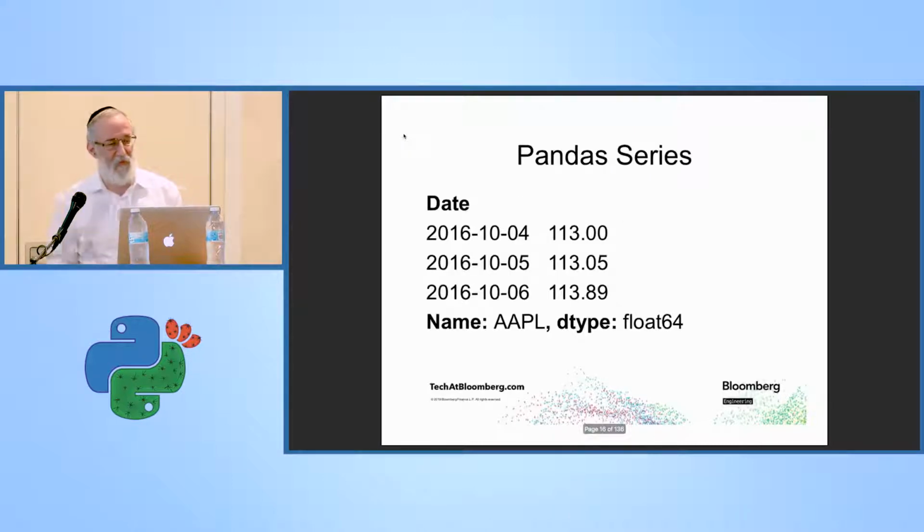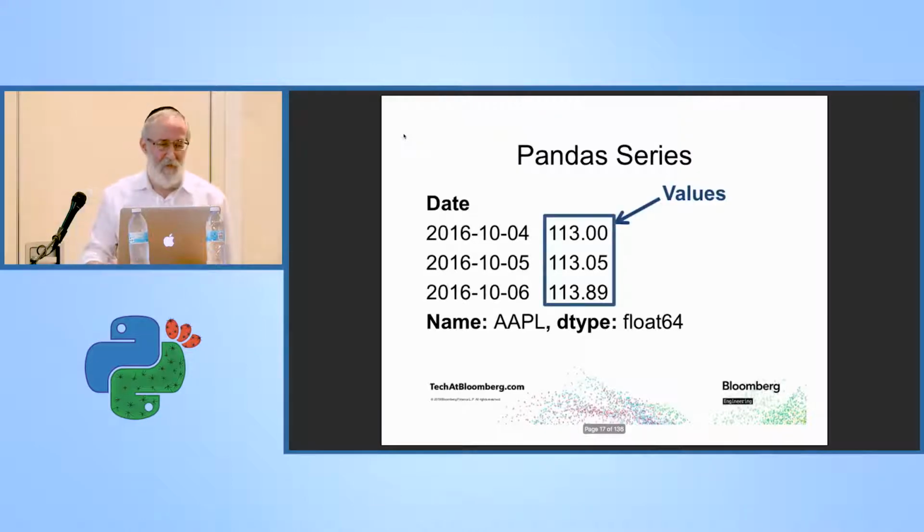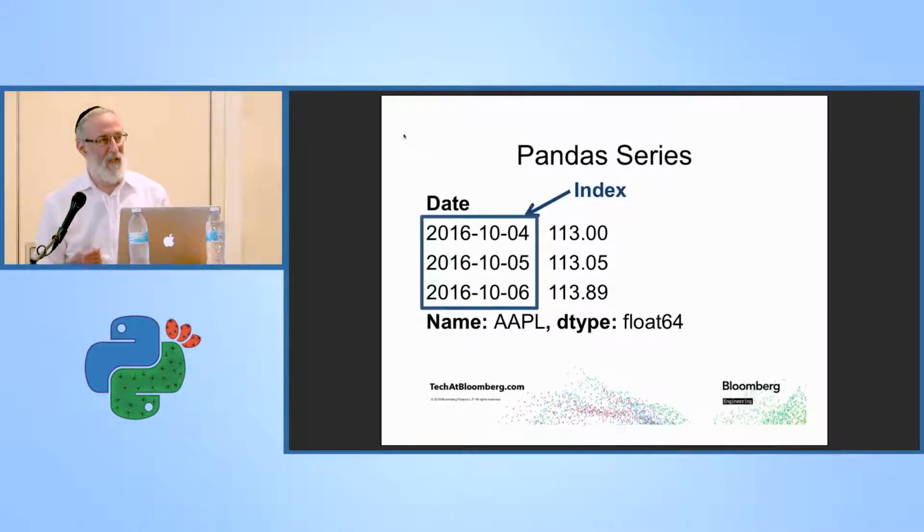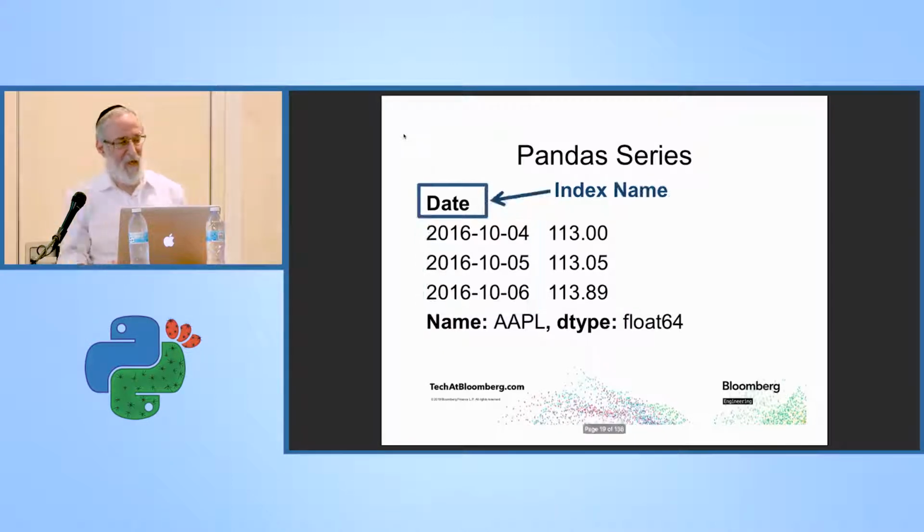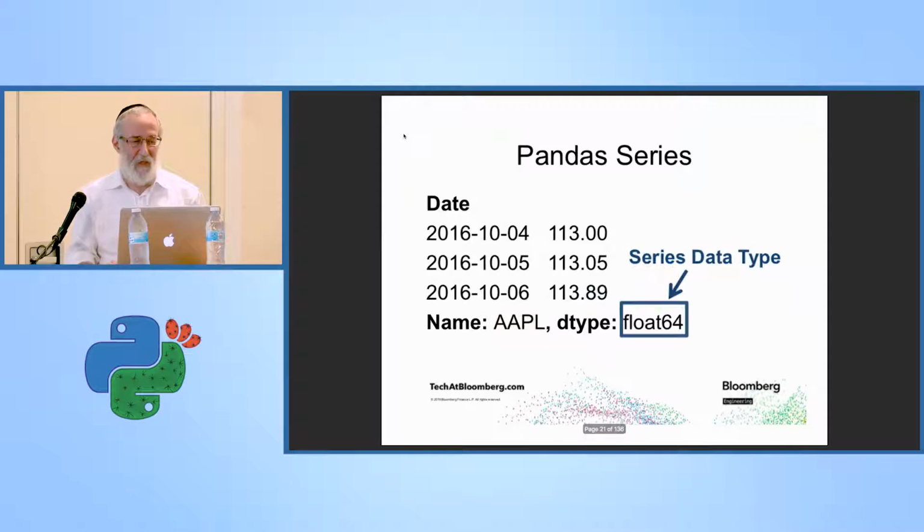Here's an example of a series. We have the values here. Here's the index. In this case, the index is our date objects, the index name, the name of the series, and the data type of the series. Those are the basic parts of a series object.